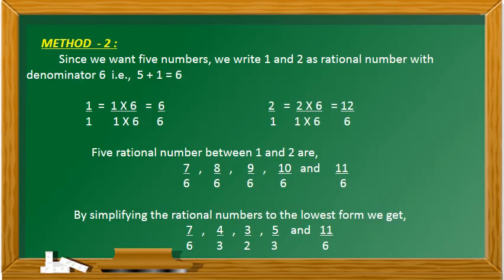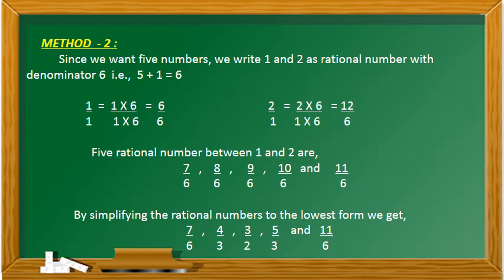If we want to find 5 rational numbers between any two rational numbers, it is difficult to follow the first method. So we are going to use the second method if they are asking to find 5 rational numbers or more than 5 rational numbers. If 1 or 2 rational numbers are asked in between any two rational numbers, then we can follow the first method.